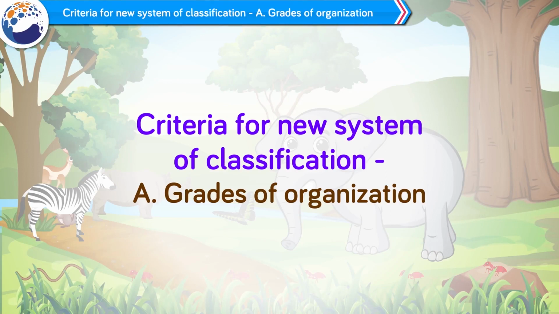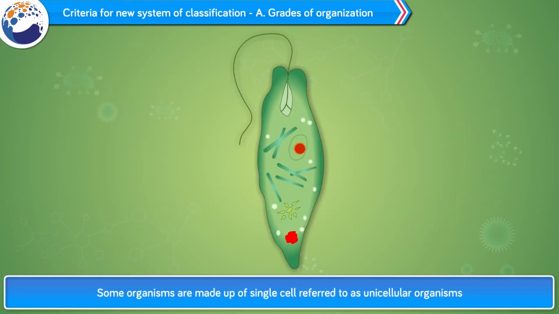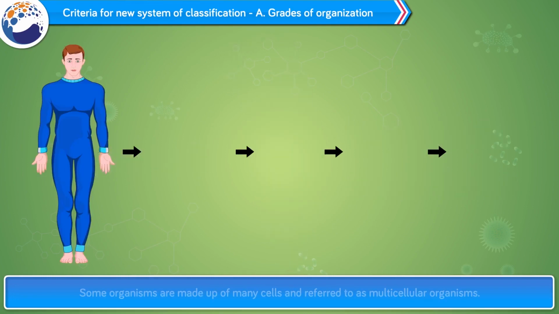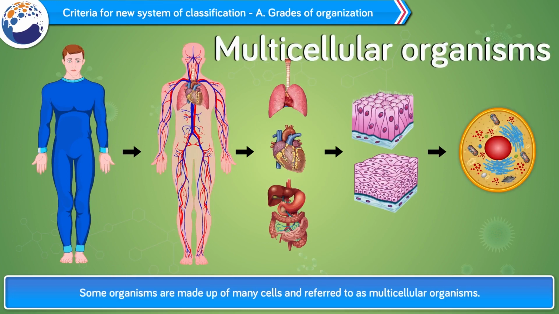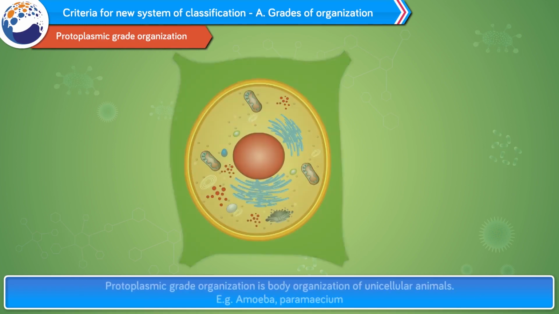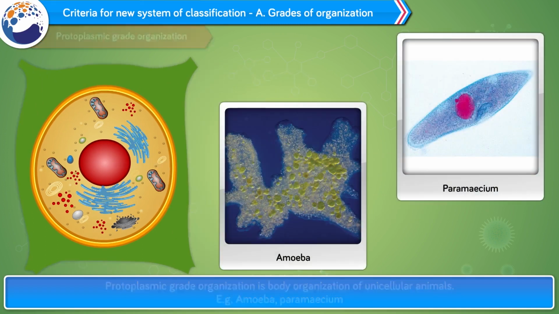A. Grades of organization. The body of animals is made up of cells. Some organisms are made up of a single cell, referred to as unicellular organisms, whereas some organisms are made up of many cells and referred to as multicellular organisms. In multicellular organisms, many cells perform different functions, whereas in unicellular organisms, a single cell performs multiple functions. Protoplasmic grade of organization is the body organization of unicellular animals, for example amoeba, paramecium.